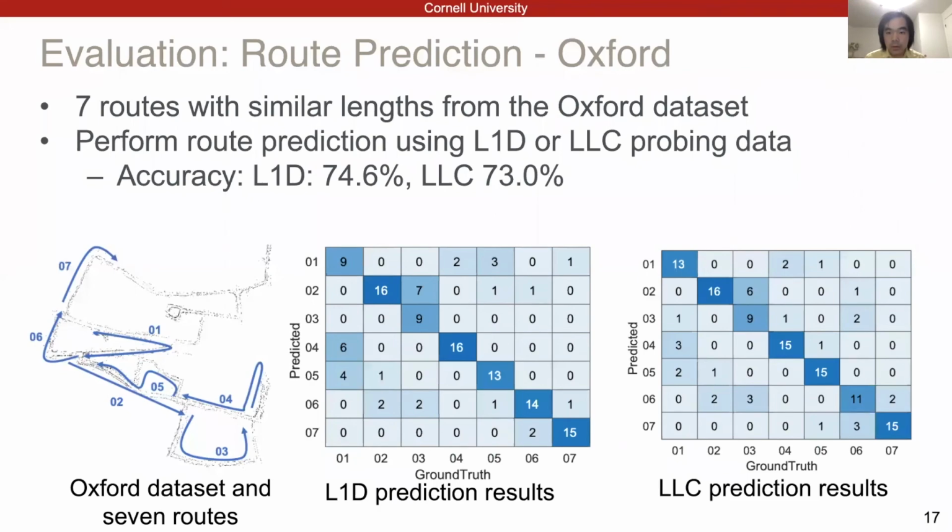We've also done similar experiments in the Oxford dataset, and we show the prediction results here. Notice the accuracy is lower in the Oxford dataset. This is due to the fact that the noise level in the Oxford dataset includes both noise from the physical world as well as noise from inside the computer. Still, we get a reasonable accuracy for the prediction with a limited amount of data.